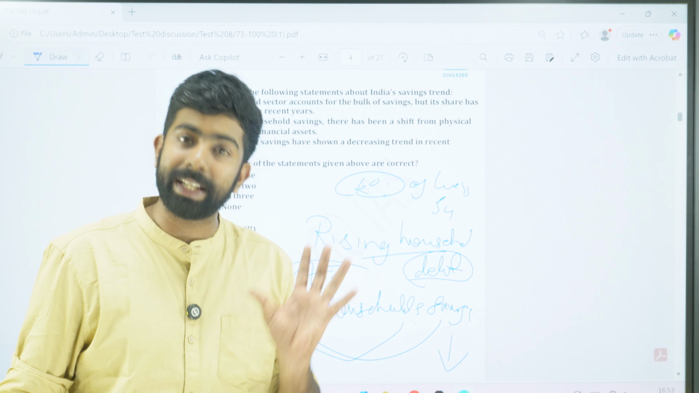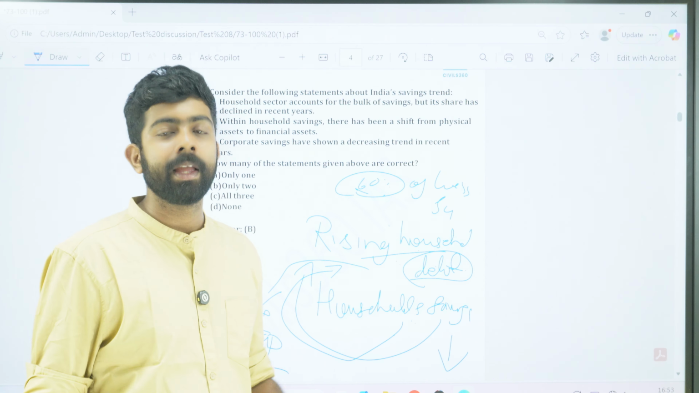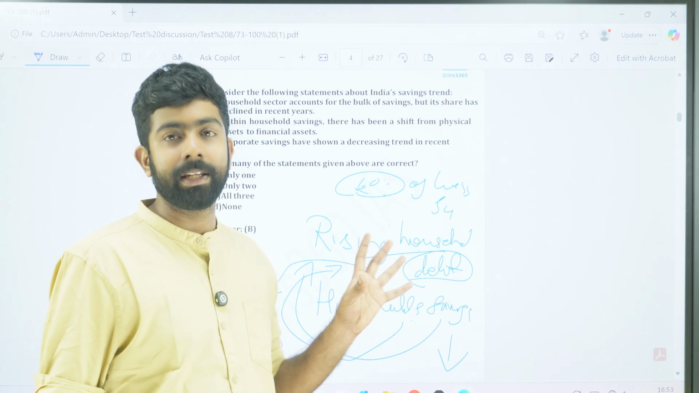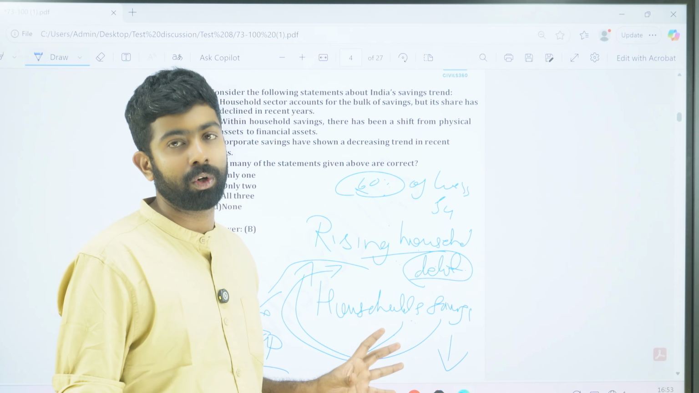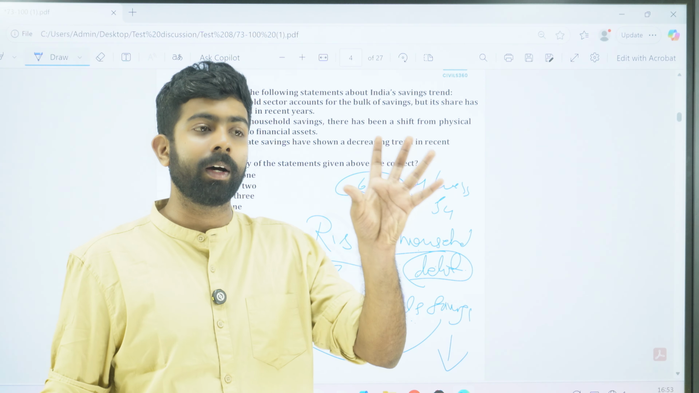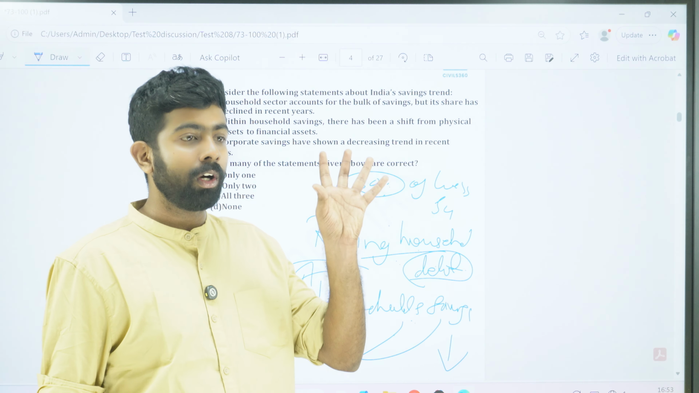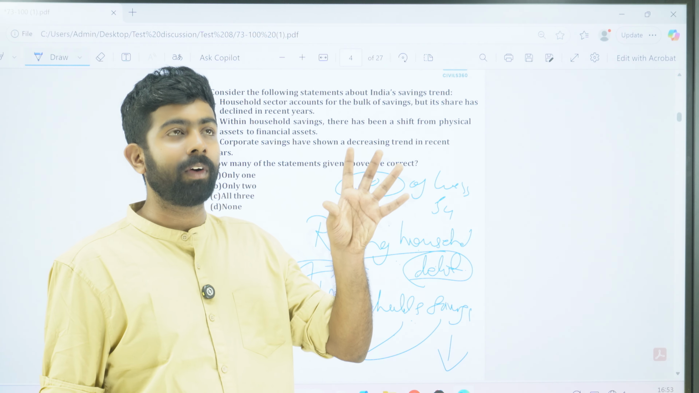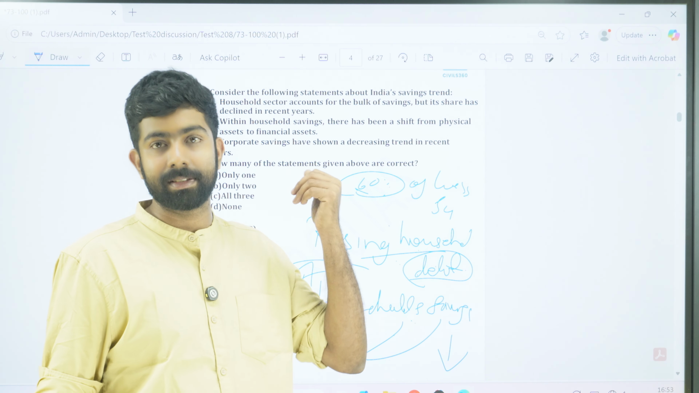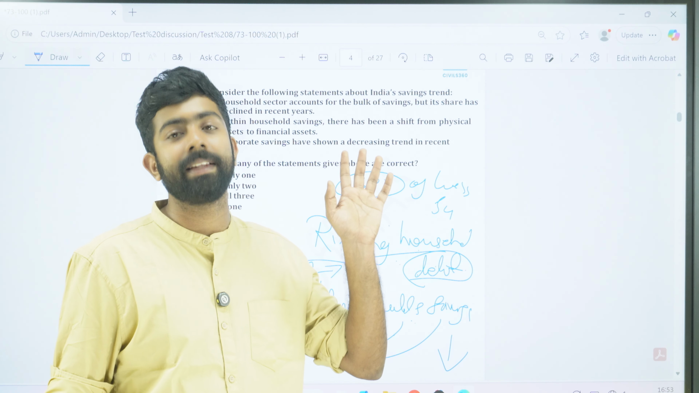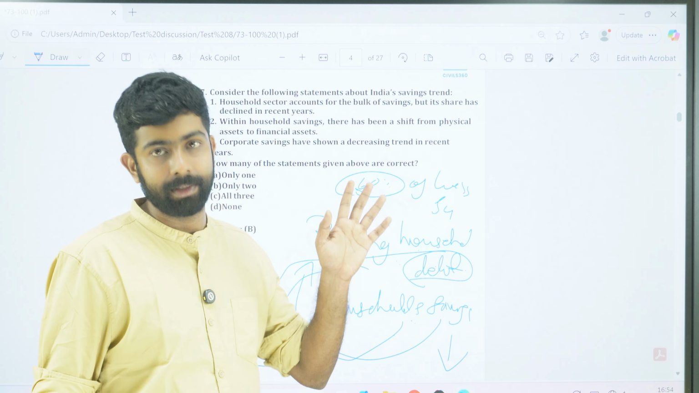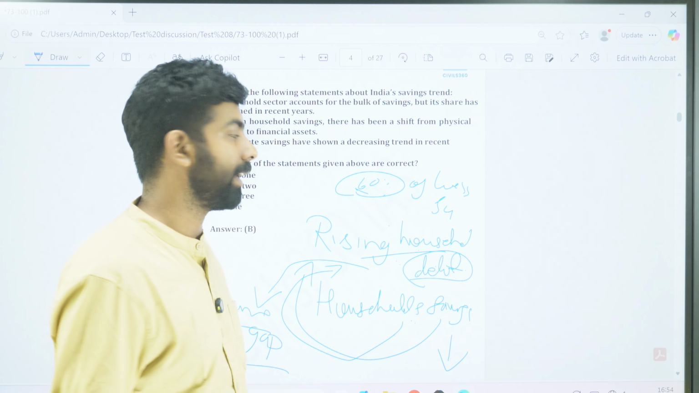I'm just saying the general trend of the Indian economy right now. So corporate profits are increasing, corporate savings are also increasing, but the productive capacity of the economy is not increasing. Okay, so the corporates are, what you can say, being risk averse. They are not investing in the Indian economy. That is also another trend we are seeing right now.